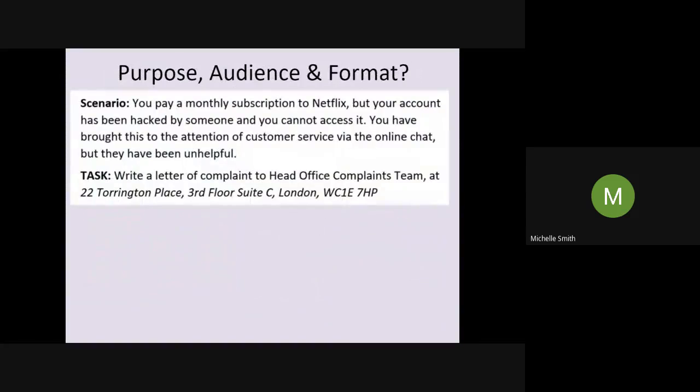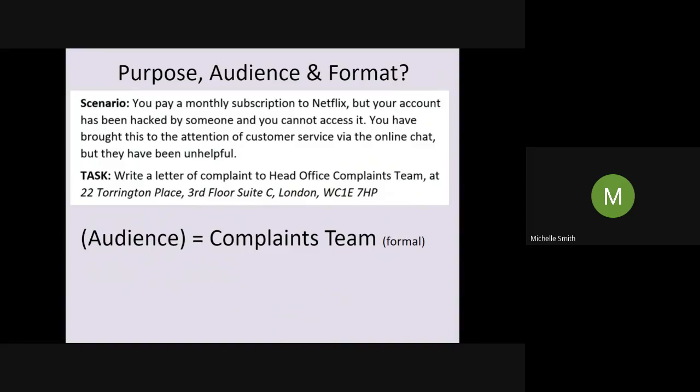So why are we writing this? Well, we're writing to complain, aren't we? It tells us that in the task as well. What are we complaining about? We're not necessarily complaining that someone's hacked our account. We're complaining because nobody has sorted out this situation for us. It says that we've spoken to somebody over the online chat, but they've been unhelpful. So we're going to complain to Netflix.